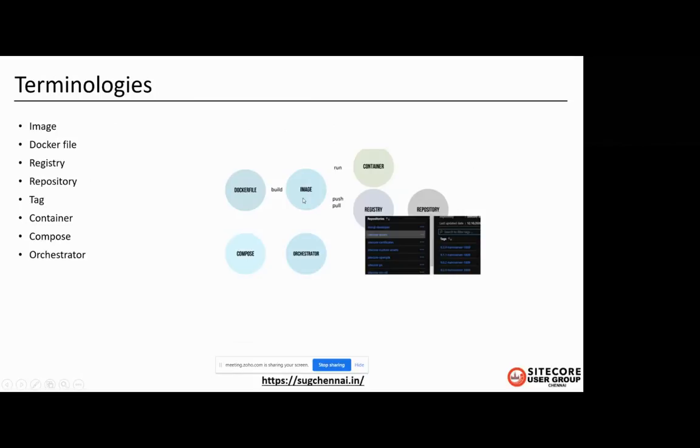If you're running a multi-container application, you can go with Compose. Sitecore has to use Docker Compose because we have many roles. It's a best example for a multi-container application. So you have to write a Docker Compose file. When we go to production, we will be using an orchestration tool. For this purpose, we'll be using Kubernetes. I will cover that in the Kubernetes session. Hope you guys have understood.